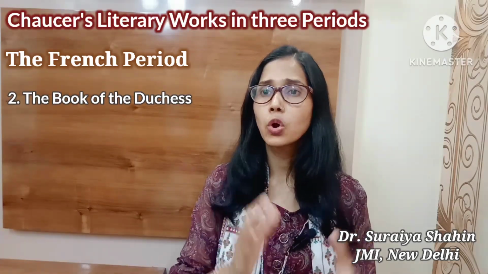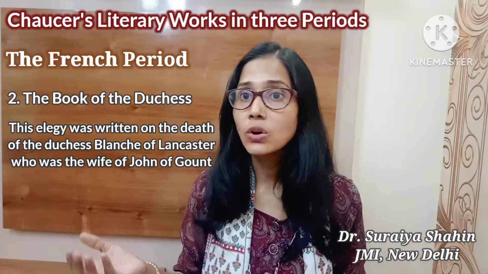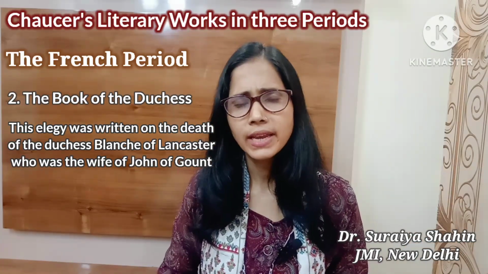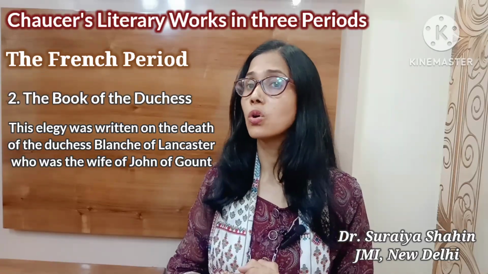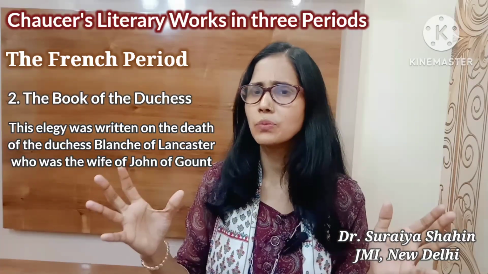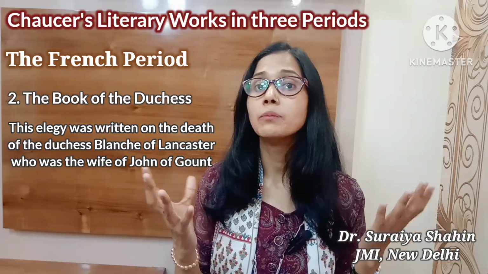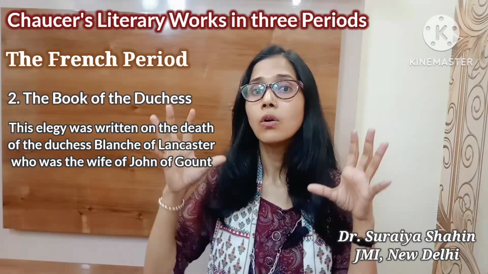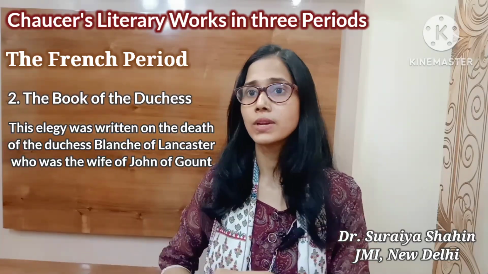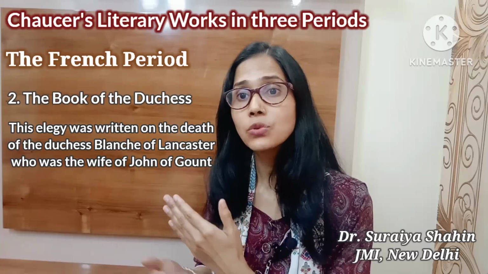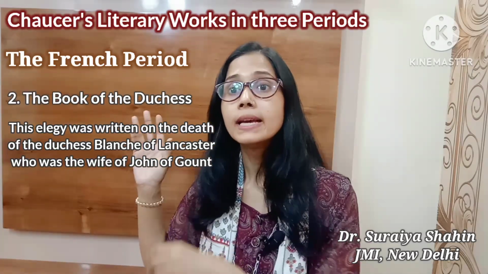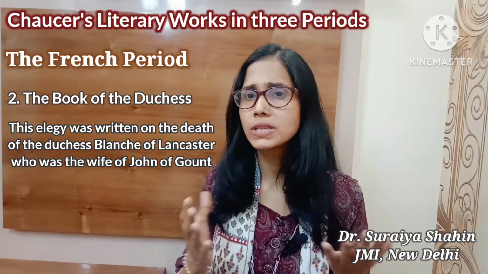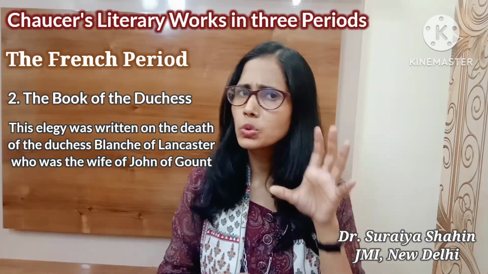Next is the Book of the Duchess. Chaucer wrote the Book of the Duchess as an elegy on the death of the Duchess Blanche of Lancaster, and she was the wife of John of Gaunt. This is also a very important point. They also ask about the title of the work and also on whom this book was written, right? So this book was written on the death of Duchess Blanche of Lancaster. And who was she? She was the wife of John of Gaunt. So you must know it.